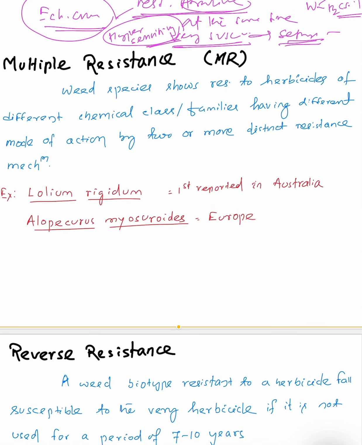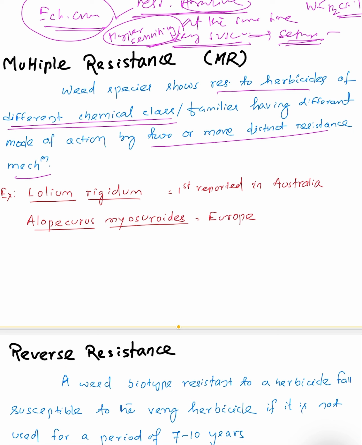Then coming to multiple resistance. Multiple means resistance because of multiple mechanisms. Earlier, the cross resistance we have seen is because of a single mechanism, but multiple resistance is because of two or more distinct resistance mechanisms. The weed species will develop resistance to herbicides of different chemical classes.